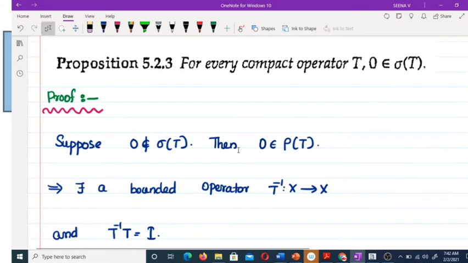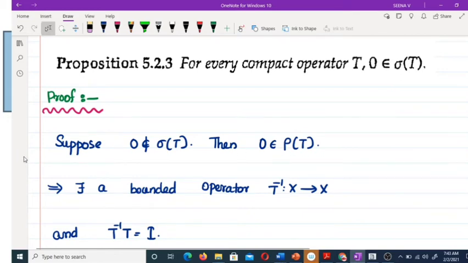Okay. So now we are going to prove one proposition. Proposition 5.2.3. For every compact operator T, 0 belongs to sigma of T. That means 0 is a spectral value, or 0 is a spectrum point. So we are assuming the contradiction. Suppose 0 does not belong to sigma of T. That means 0 belongs to rho of T. That means 0 is in the resolvent set. Okay. So what is the meaning of that?